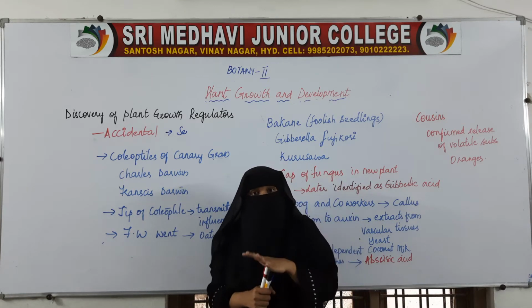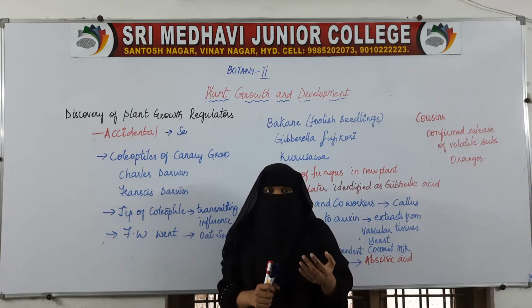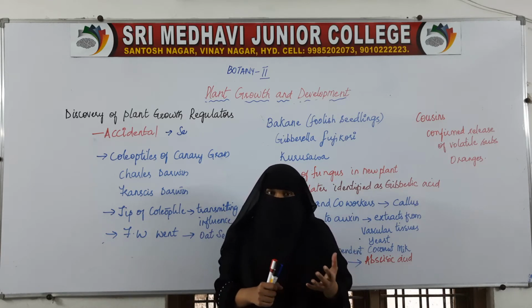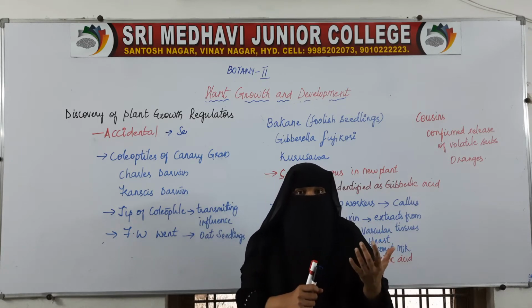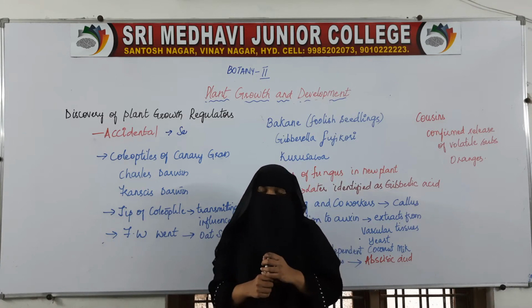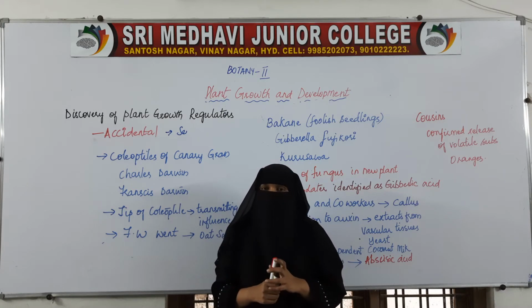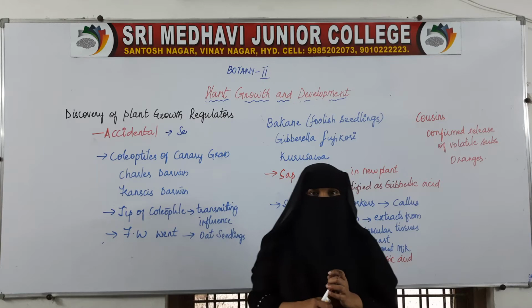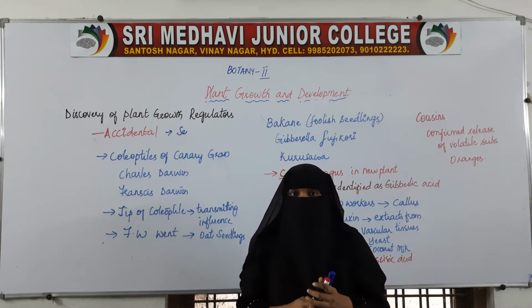The discovery of plant growth substances was accidental. It was not done intentionally. Scientists were working on some other things and accidentally they found out about plant growth regulating substances. All these 5 growth regulators have been discovered accidentally. Like Alexander Fleming, he discovered the antibiotic from Penicillium notatum fungus.